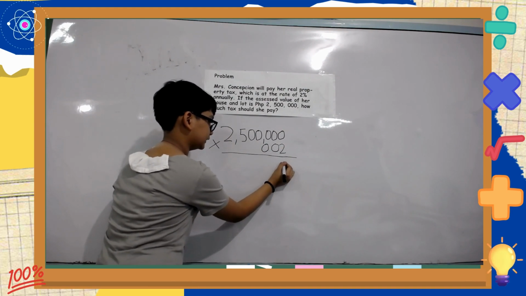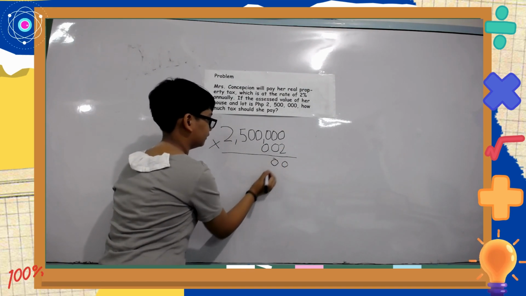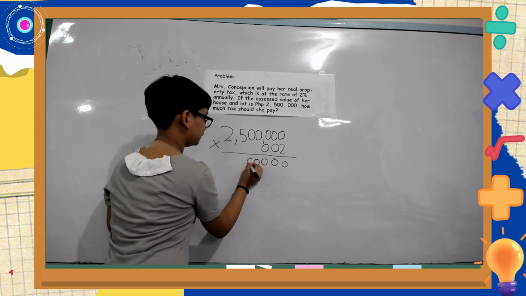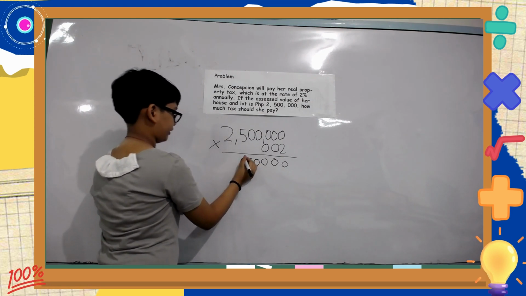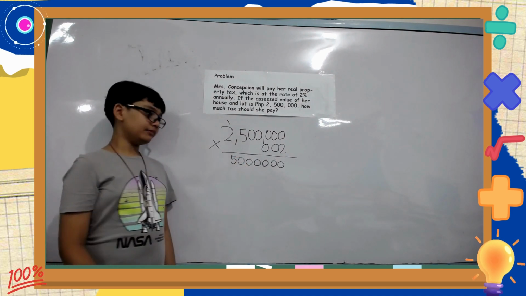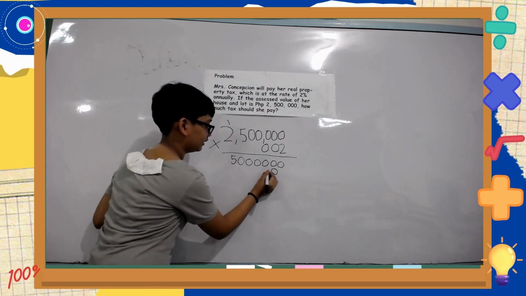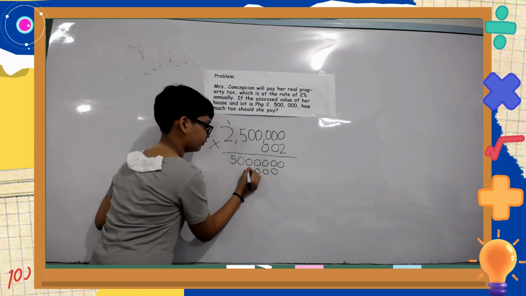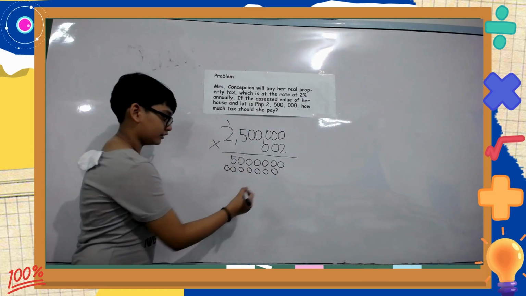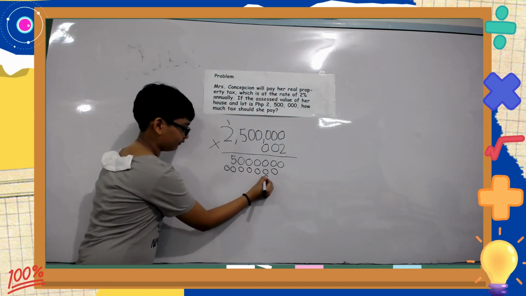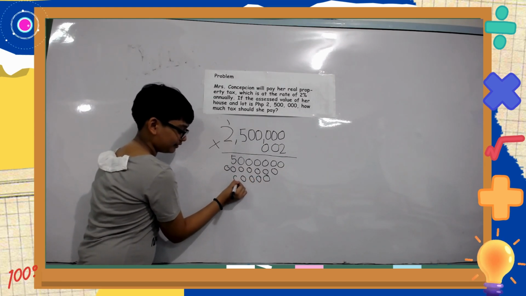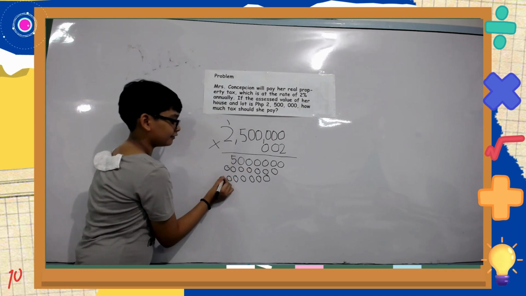Two times 0, 0. 2 times 0, 0. 2 times 0, 0. 2 times 0, 0. 2 times 0, 0. 2 times 5, 10. Carry 1. 2 times 2, 4. Plus 1, 5. Then, we have to write the zeros like this. Then another one. Then add another dozen of zeros.